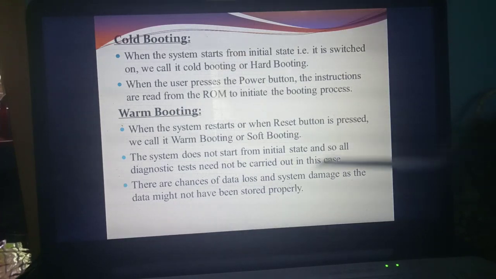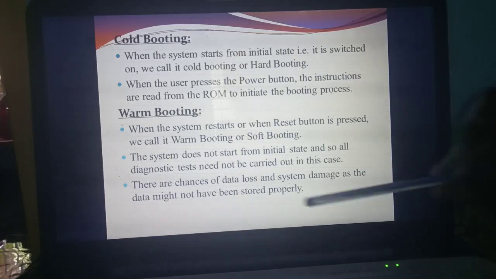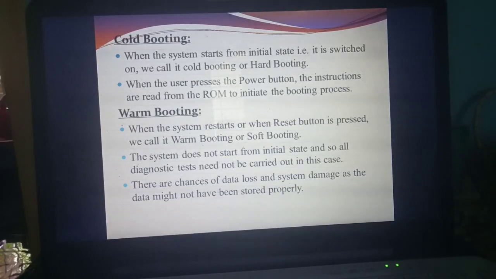So this initial test need not be carried out in this case. Understand why the initial state need not be taken? Because once again you are resetting the process. But what's the disadvantage? Immediately if you give the reset or restart button, you may get data loss, or the system might have some damage, or the system will hang. You can't store the particular information properly.